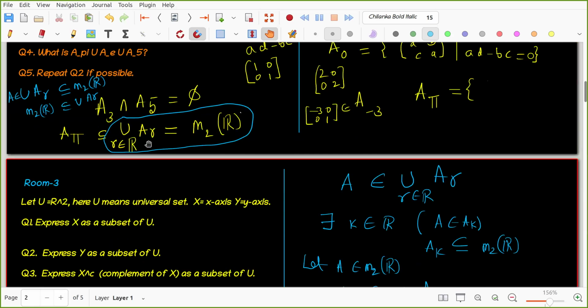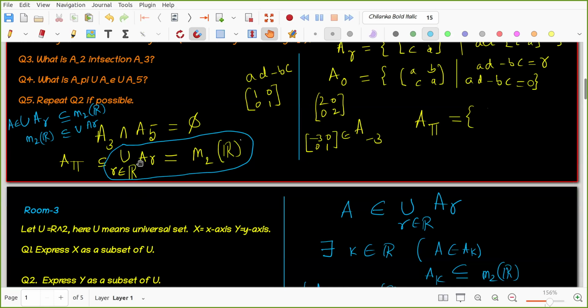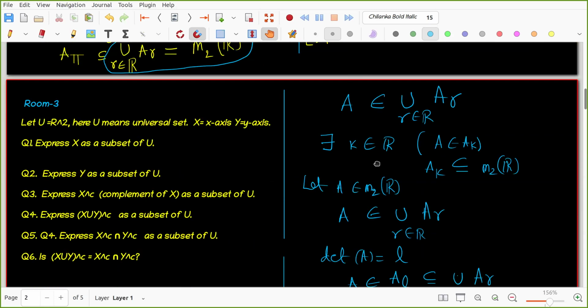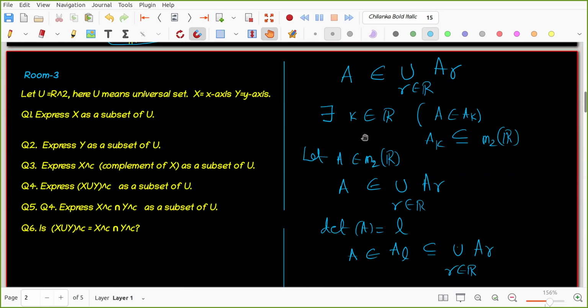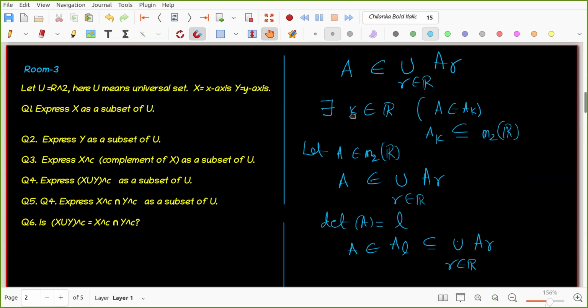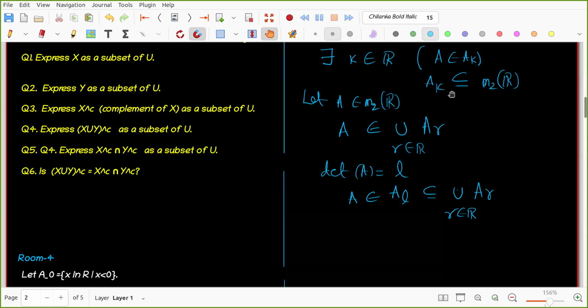Now the problem that came is how their union equals M2 of R. Here you got stuck. To show that, we need to show each is a subset of the other. You took first A in the union, right? A in the union means it is in one of the sets. You do not need the determinant here while going in this direction. It is in the union means there is some K such that A belongs to AK.